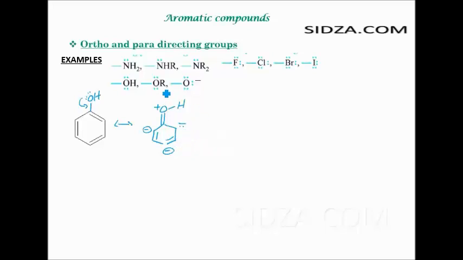Okay, any group which has a lone pair of electrons attached to it will act as an ortho para directing group. Even the halogens can also act as ortho para directing groups, right?